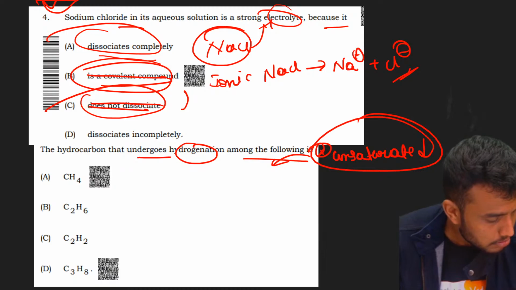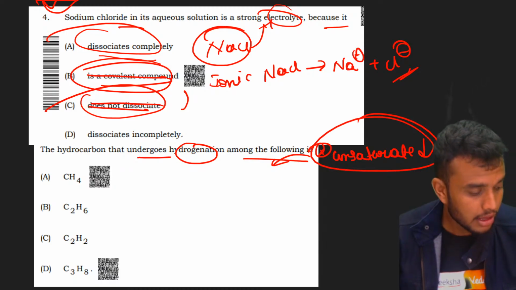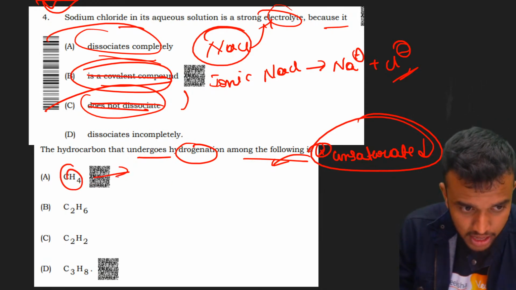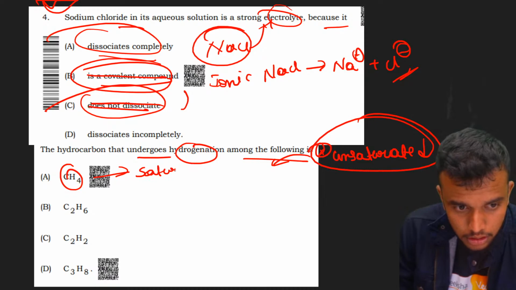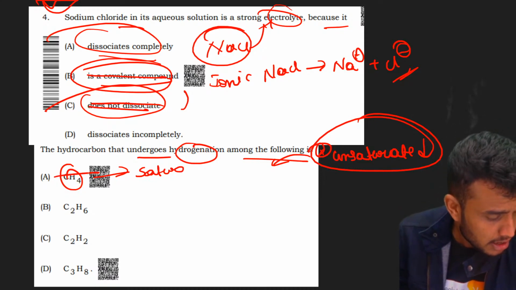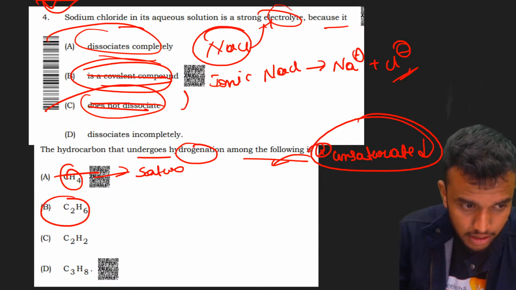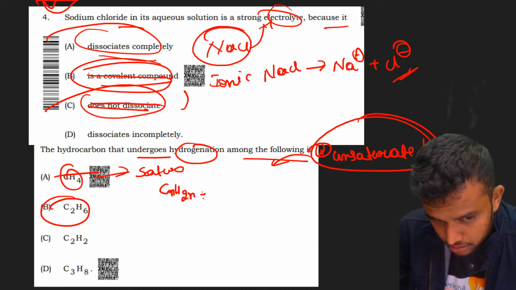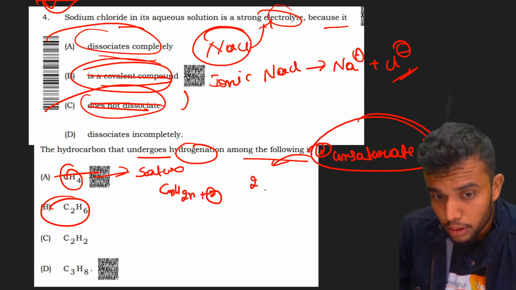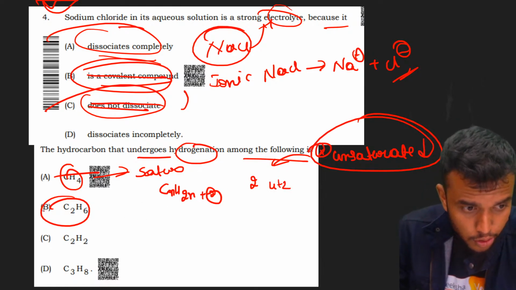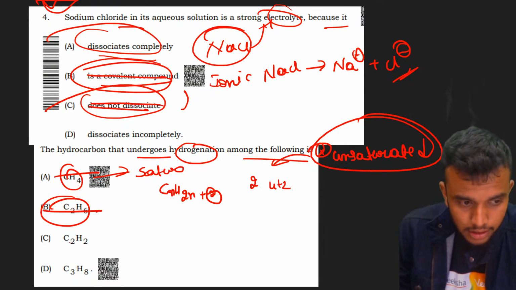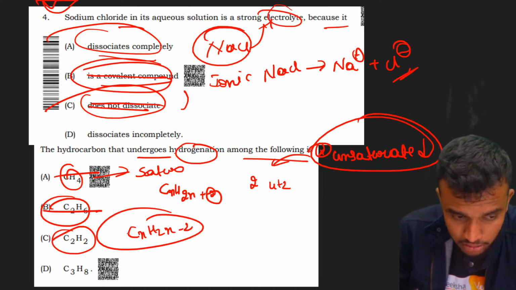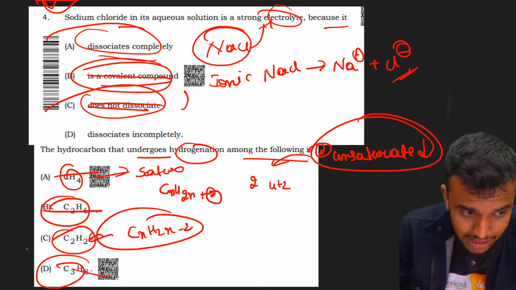Super, students. I think everybody got it. CH4 is a methane molecule. It is a saturated one. That's why I ruled out option E. Then in the case of option B, C2H6 is there. What is the alkane molecular formula? CnH2n plus 2. 2 2s are 4 plus 2, so this is also not the correct answer. C2H2 is CnH2n minus 2. This is relevant, but this is an alkyne. The answer is option C.